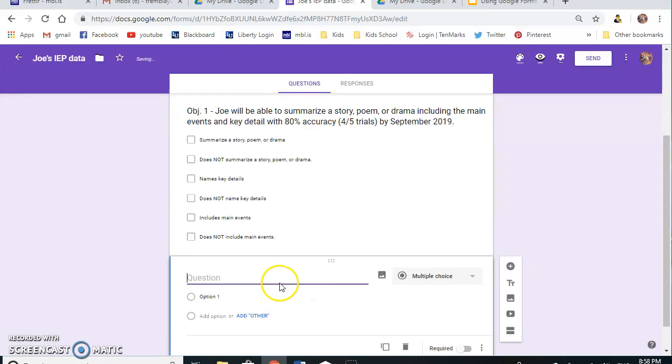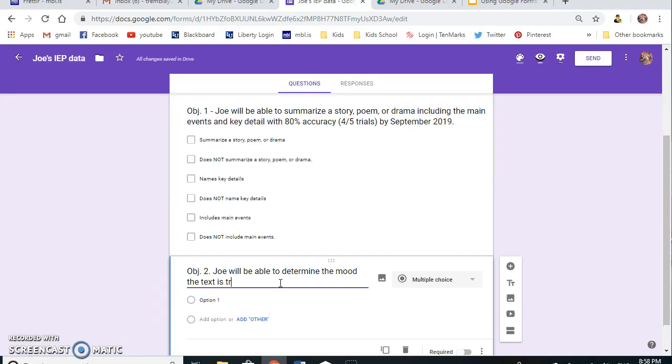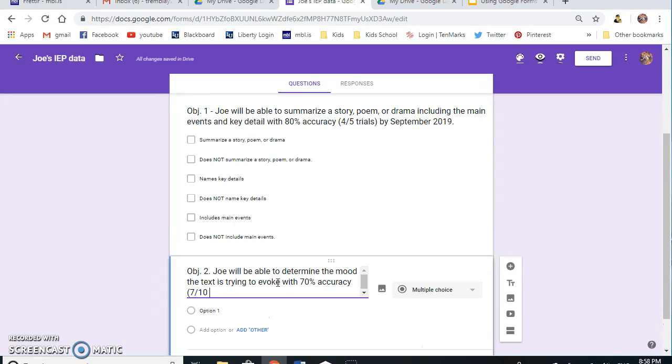I'm going to add another question. The second objective, I'm going to do objective 2. Joe will be able to determine the mood that text is trying to evoke with 70% accuracy, or 7 out of 10 trials by September 2019. Okay, this one is very short and sweet. You could just do able to determine the mood of the text.